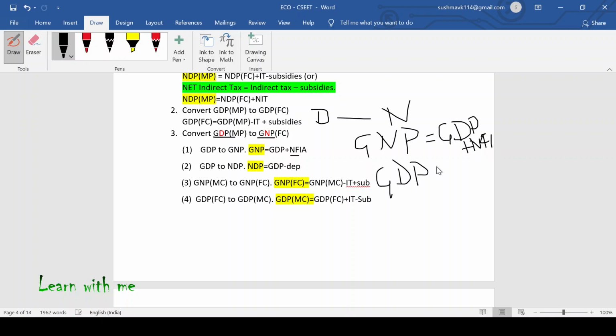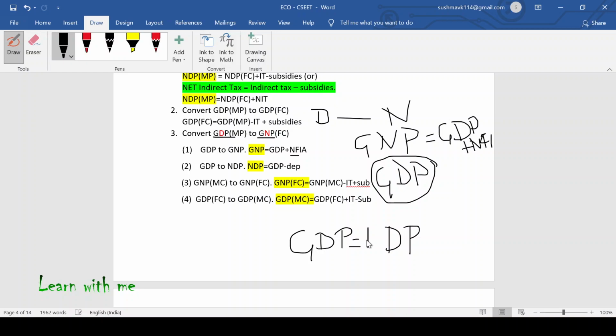From GDP, you have to add NFIA. And if you have to calculate GDP, what do you have to do? In case of GDP, two things remain the same. What are those two things? D and P. If D and P remain the same, what is the other difference?